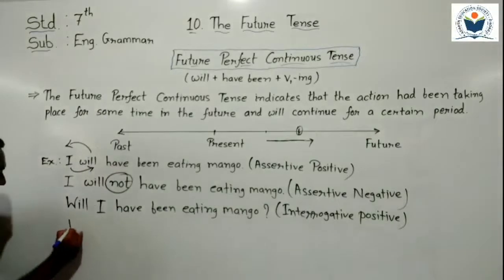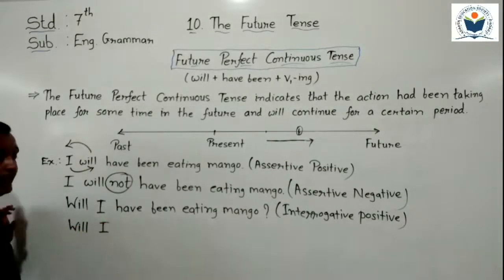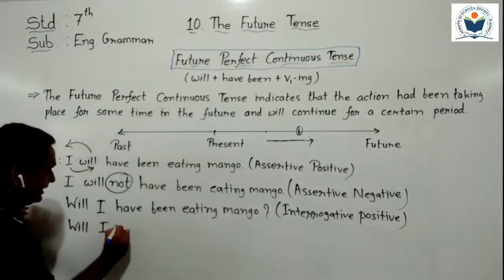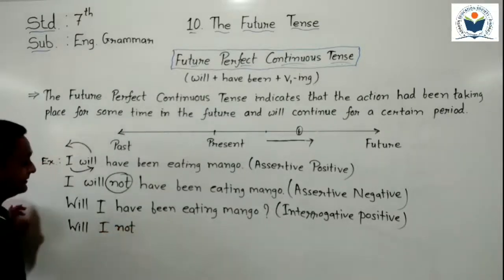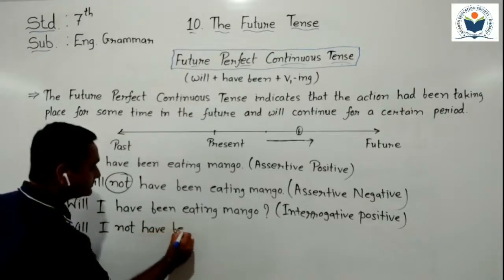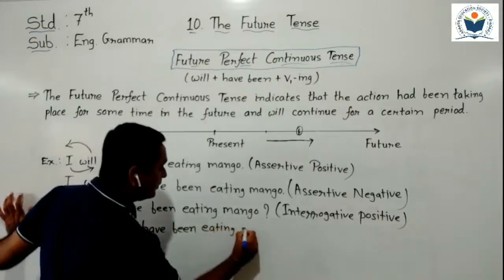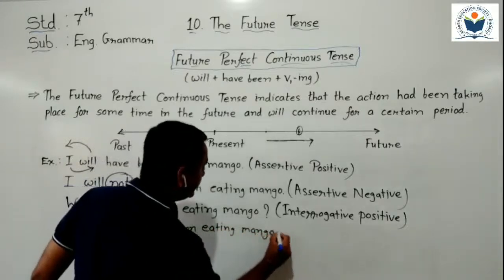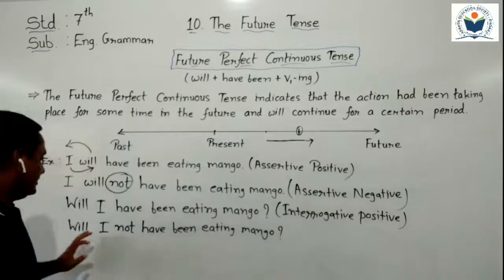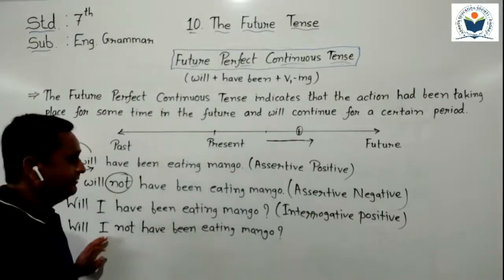First of all, the helping verb will, then the subject I. After the subject, we have to put not here. Then the remaining words we have to write: have been eating mango. Question mark sign. So now it is converted into interrogative negative form.